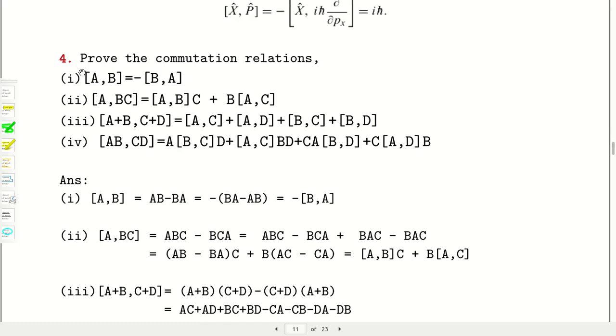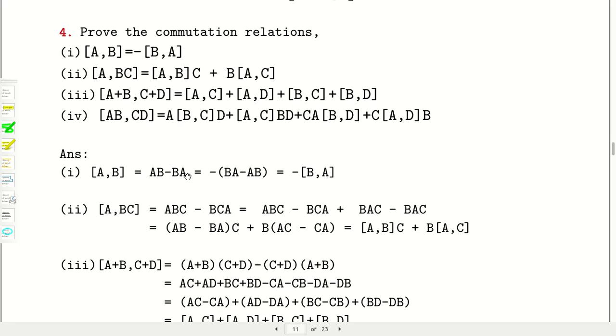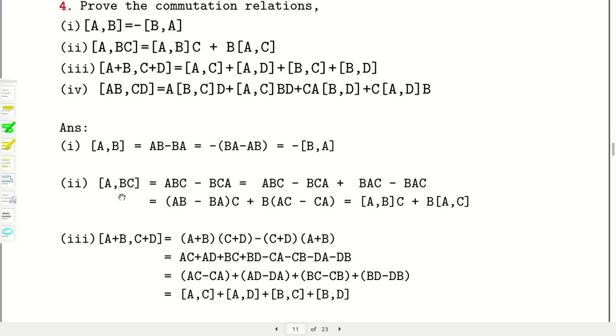Now some very important relations of commutator brackets. First, [A,B] is equal to minus [B,A], and it can be proved very easily. Next is the distributive law: [A, BC] is equal to [A,B] operating on C plus B operating on [A,C], commutator bracket. So it can be proved like this.